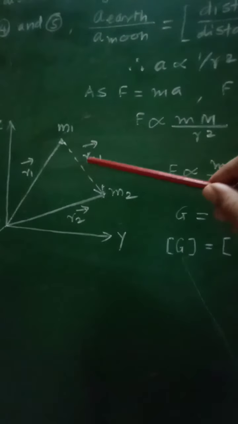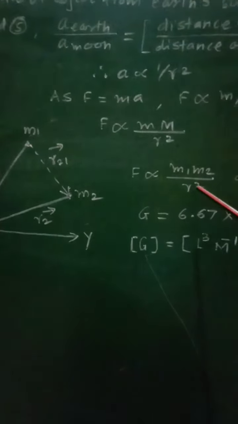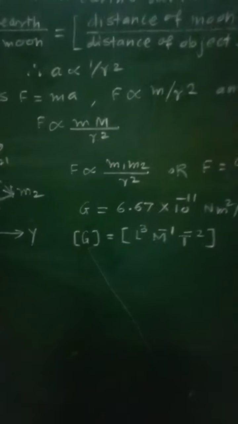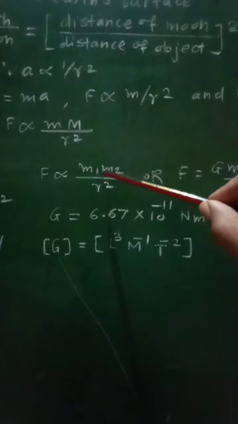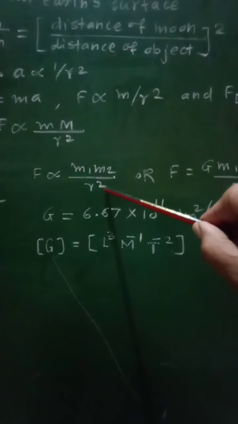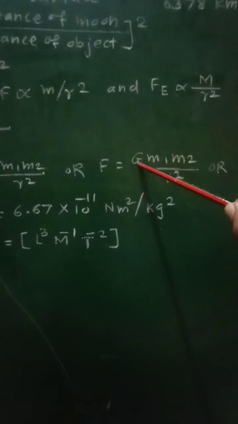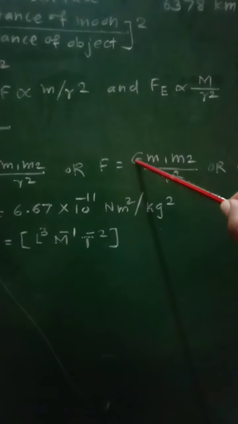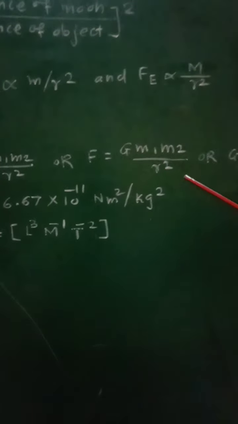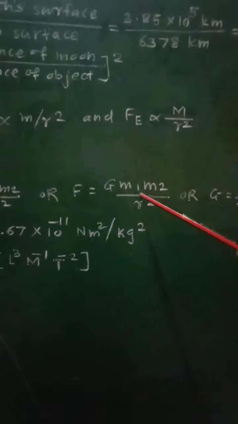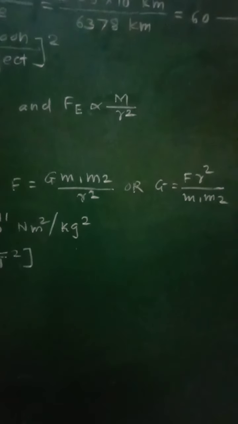That means if you consider two masses m1 and m2 separated by distance r, then the gravitational force between them is given by F proportional to m1 m2 by r square, or it will be written as F is equal to G, the constant of gravitation or constant of proportionality, G m1 m2 by r square, and from this the constant of gravitation G will be equal to F into r square upon m1 m2.